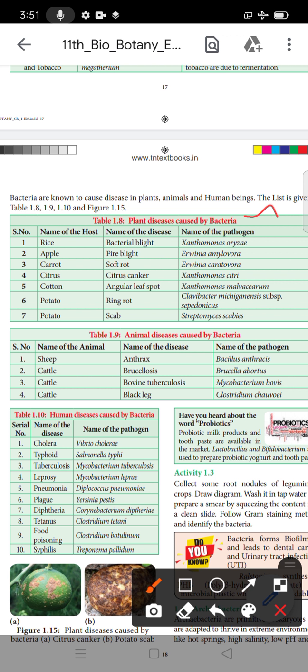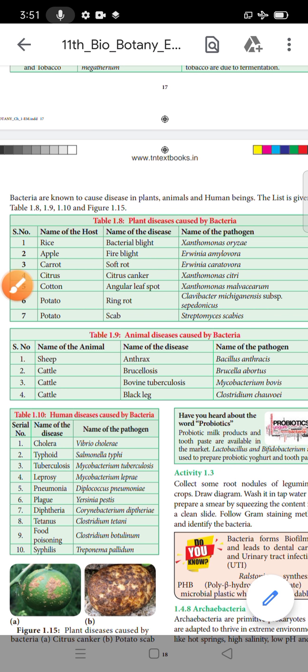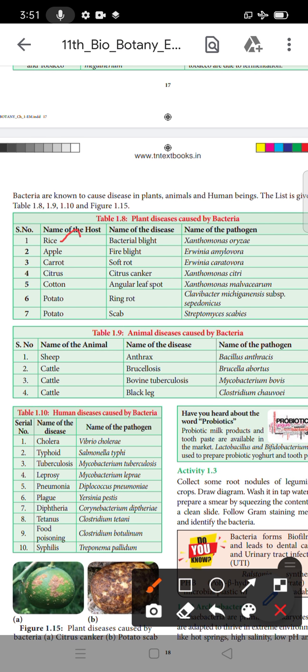First, the name of the host. Second is the name of the disease. And the third is the name of the pathogen. First, the host is rice. What is the name of the disease? Bacterial blight. What is the name of the pathogen? Pathogen means disease-causing germs. Xanthomonas oryzae.